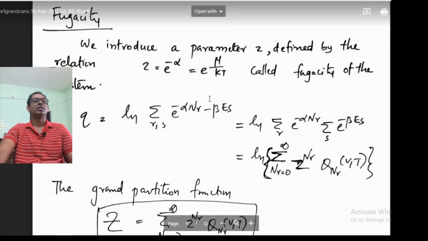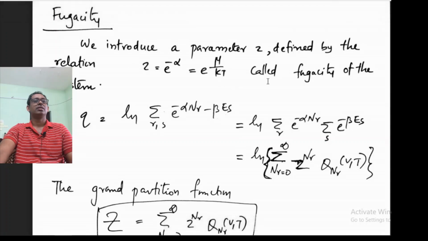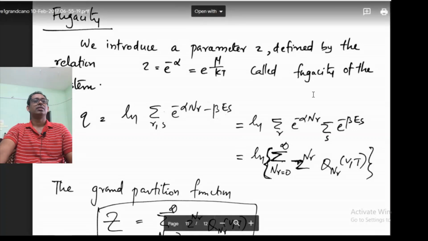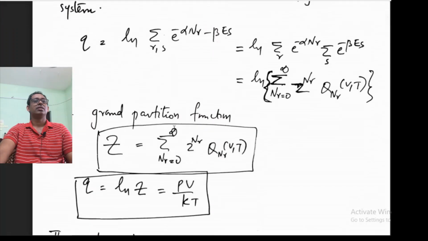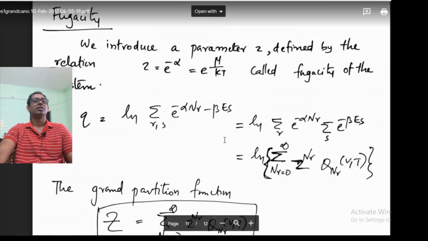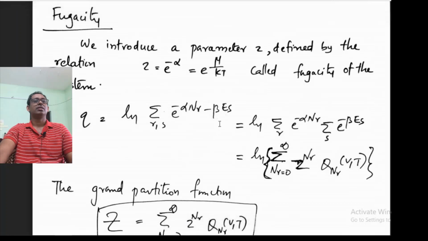Also from this I can write log z is equal to mu by kT. Log of the fugacity is equal to mu by kT. Mu is equal to kT log z, that I can write. So this is an important quantity in the grand canonical ensemble, because we are going to write Q potential in terms of the fugacity.